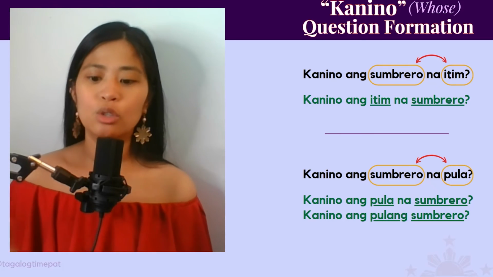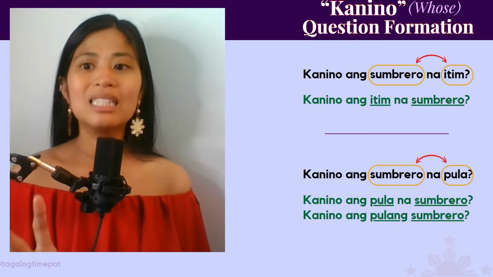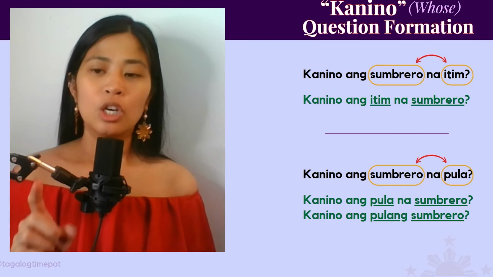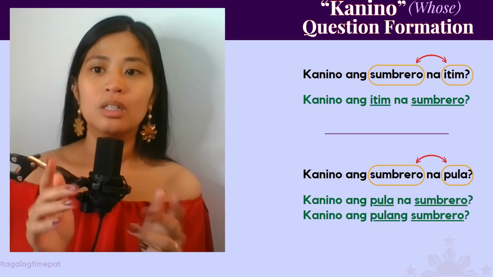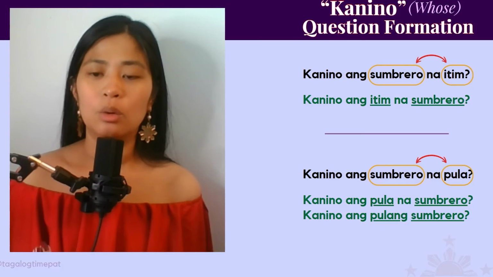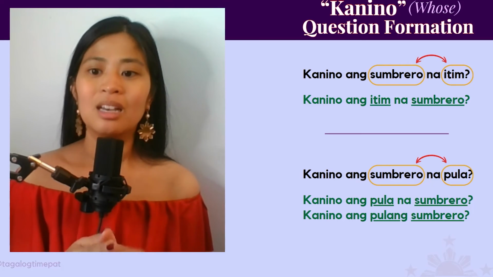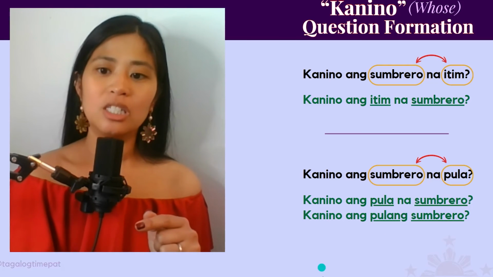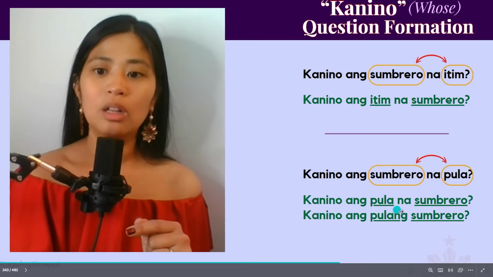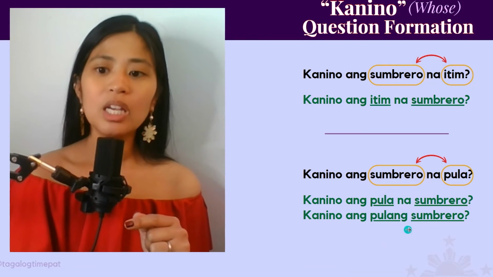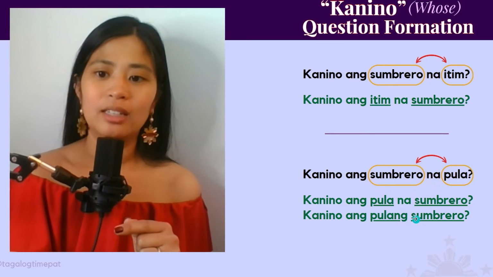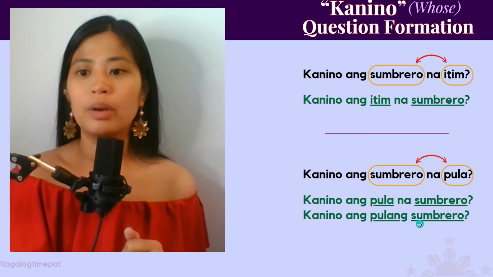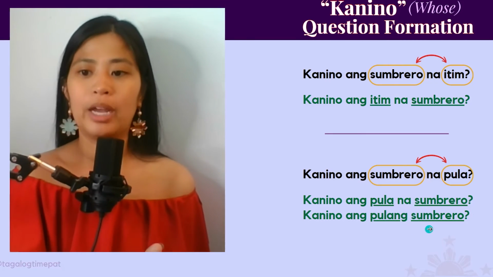Okay, so those are the two things I want you to get out of this slide. First, you can switch the adjective and the noun. So you can switch them in the question and it will still make sense. Second, when your adjective ends with a vowel like pula, then you can make the contraction. Add ng to the end. Instead of saying pula na sombrero, it's pulang sombrero.